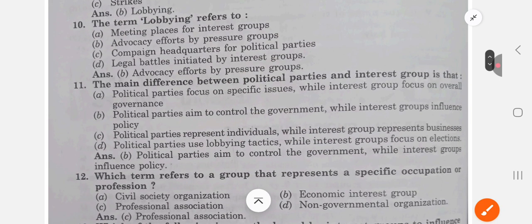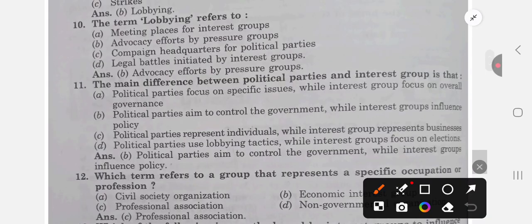Next question is, the main difference between political parties and interest groups is that political parties focus on specific issues while interest groups focus on overall governance. No, it is not right. Next is, political parties aim to control government? Yes. While interest groups influence policy? Yeah, this one is B. B is right. Political parties represent individuals while interest groups represent business? No. Our answer is B.